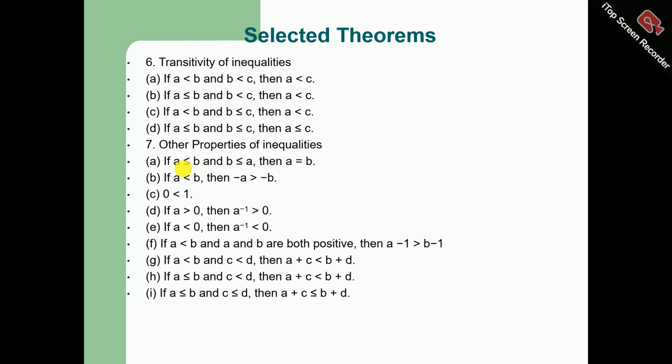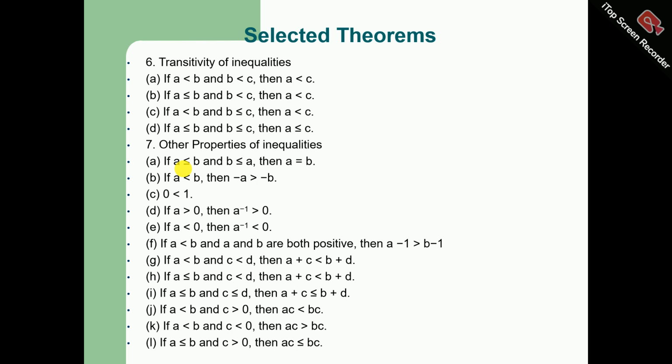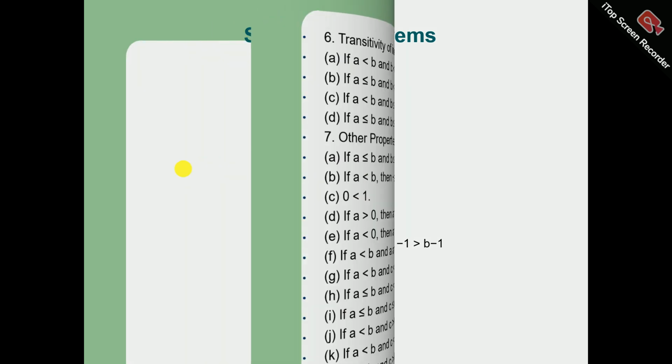If a is less than or equal to b and c is less than or equal to d, then a plus c is less than or equal to b plus d. If a is less than b and c is greater than 0, then ac is less than bc. If a is less than b and c is less than 0, then ac is greater than bc. If a is less than or equal to b and c is greater than 0, then ac is less than or equal to bc.